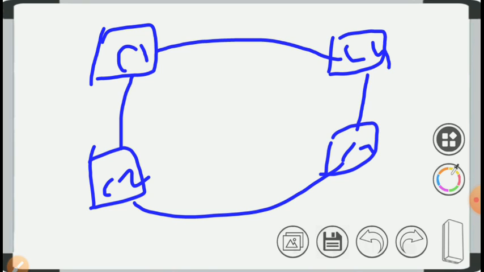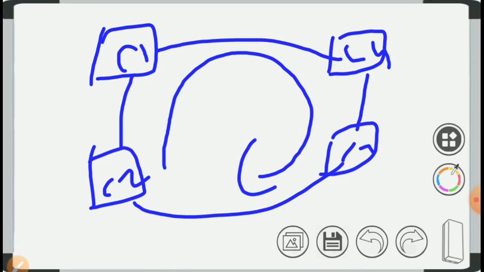If any computer wants to send a signal, it sends it and it travels through the network. All the computers are connected through the cable in a circular or ring pattern with no starting and ending point. The signal travels in one direction of the ring, passing from one computer to the next computer.